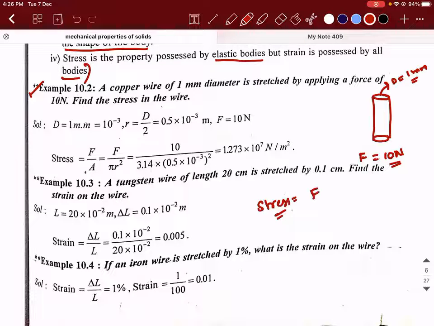Stress is equal to force divided by area. How much is the force that has caused the deformation? 10 divided by area. Area is pi r square, or rather, pi d square divided by 4. I hope you understood why I wrote pi d square divided by 4, because r is equal to d by 2.